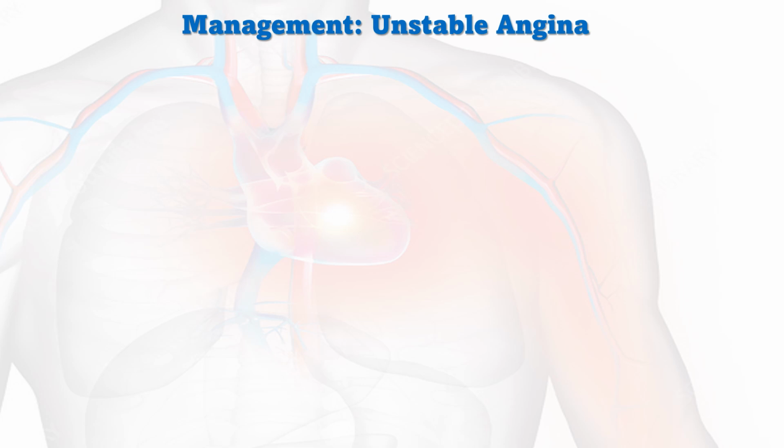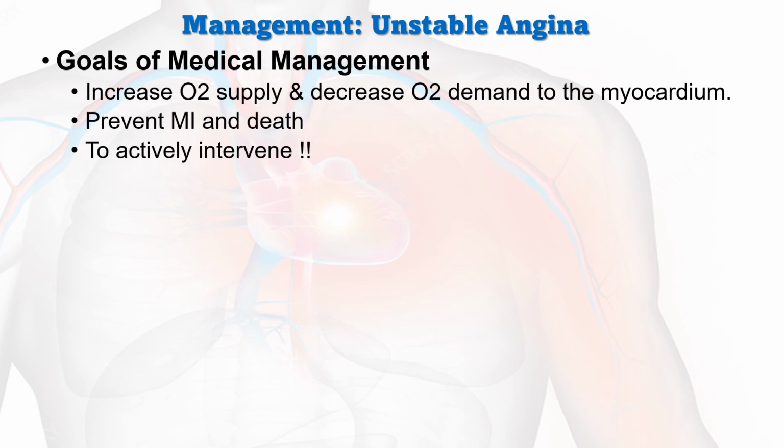Then management of unstable angina. The goal of medical management is to increase oxygen supply and decrease oxygen demand. We already know that angina, or chest pain, develops when there is decreased oxygen supply relative to demand. What happens there? Instead of aerobic glycolysis, anaerobic glycolysis develops, so patients develop chest pain. So the main goal of management is to increase oxygen supply and decrease oxygen demand to the myocardium, then prevent myocardial infarction and death, and to actively intervene in the condition. This is the goal of medical management.